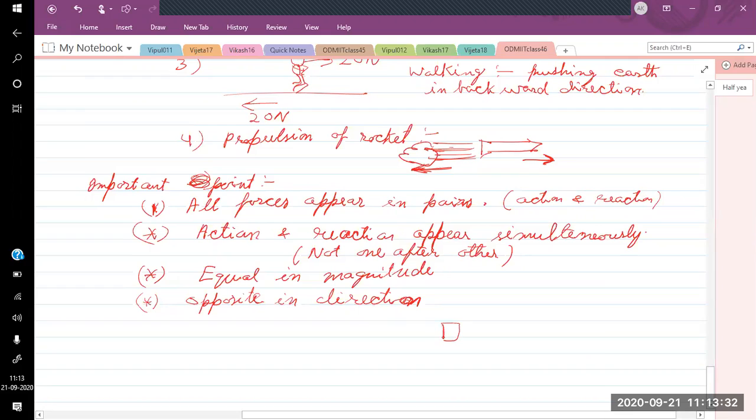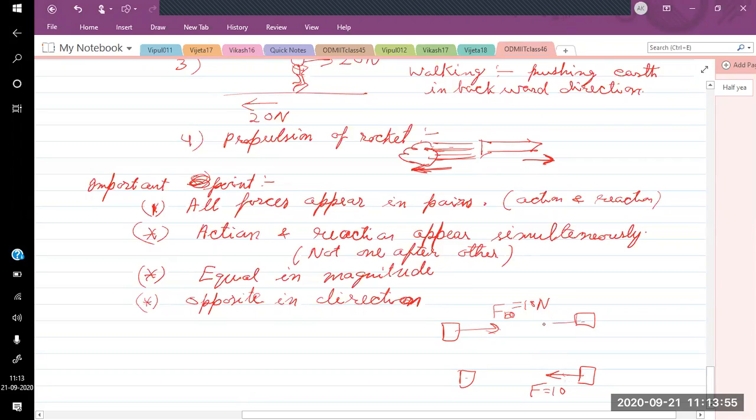For example, we have one object here, another object here, another object here, another here. So if a force, suppose 10 Newton, is acting from this object, and on this one again we have 10 Newton. But these two are different. The direction of force is opposite and the magnitude is also the same, 10 Newton, 10 Newton. But these two are not an action reaction pair.